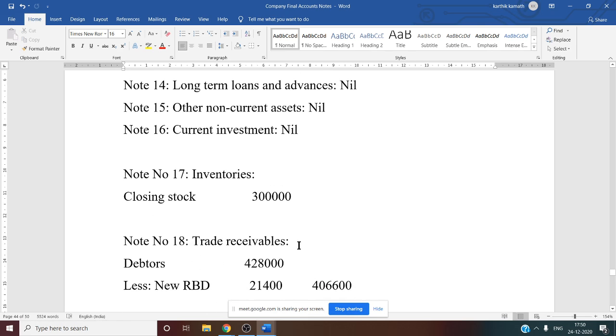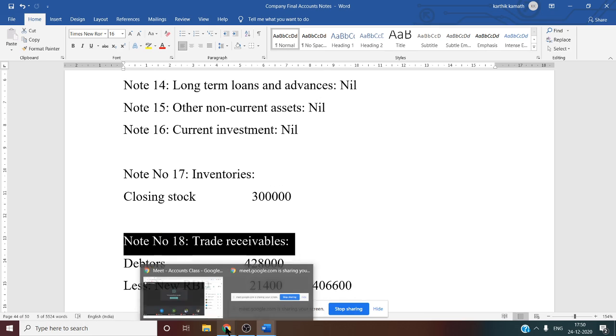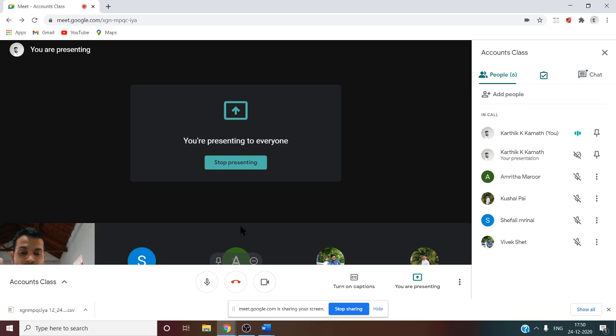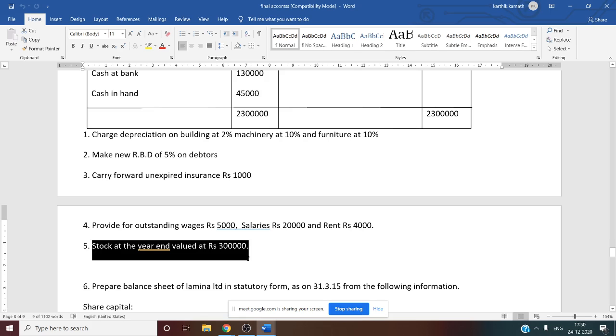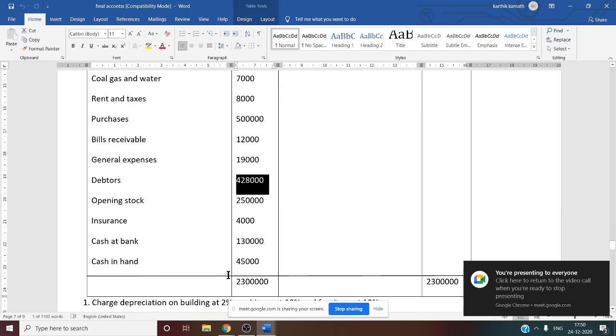Next thing is note number 18, that is about the trade receivable. If you see trade receivable, debtor information is given in the trial balance. We have to see the question, debtor we have to find out. See this, debtor is 4,28,000. That is the trade receivable.